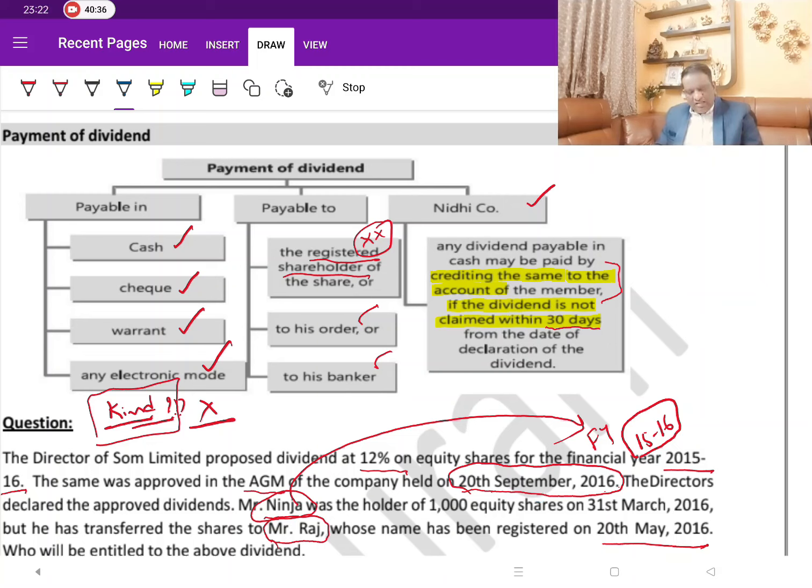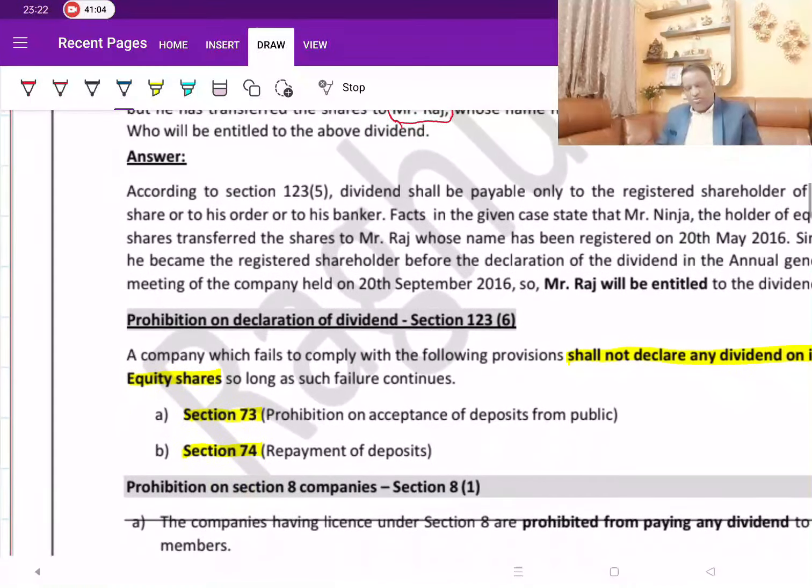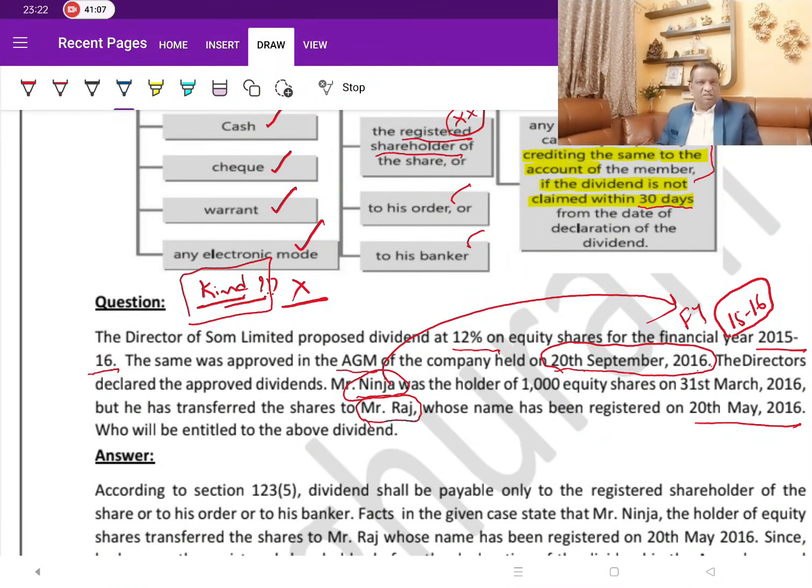So as on this date, whoever are the shareholders, or maybe, it is a little impractical, they will announce a book closure and all that. Let me not confuse you with multiple examples. So that book closure will be there, all the concepts which you study in a different chapter. So as far as this chapter, the point is simple. You make the payment of dividend to the registered shareholder, whoever is registered as a member as on the date of declaration. That's it. So this point is going to fetch you 4 marks, 5 marks, multiple questions. Just that the names may change, N may become A and Raj may become B or C, but the concept around this is the same.